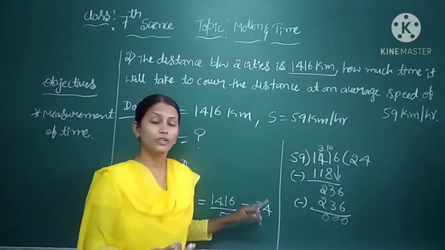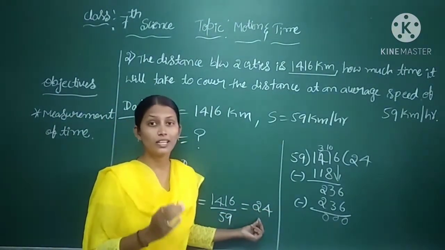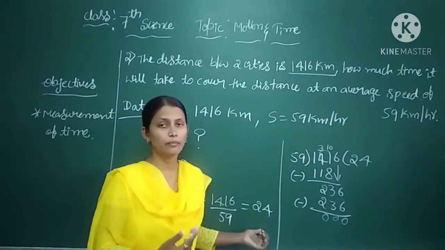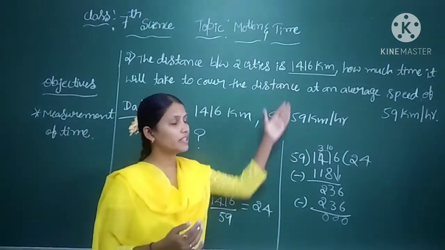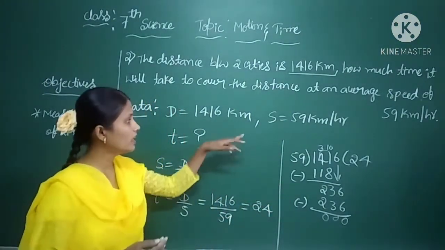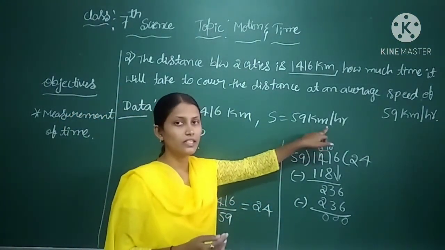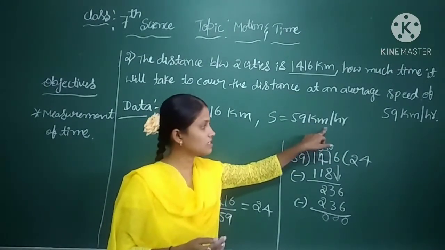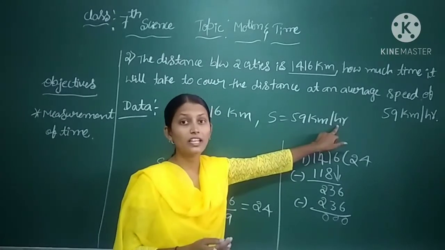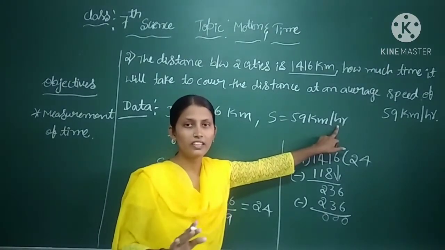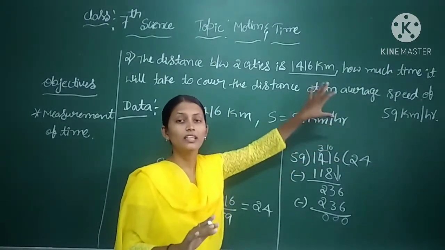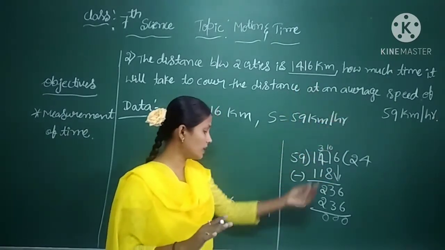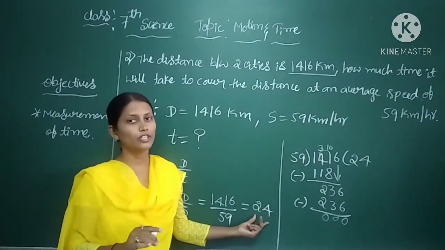24 what? We have to measure the time in a unit, as I said before. Time we can measure in second, minute or hour. But in this problem they have given hour. Here the speed is kilometer per hour, kilometer is distance, so time should be measured in hour only. We should not take second or minute. Depending upon what they have asked or given, we have to keep the unit of time.